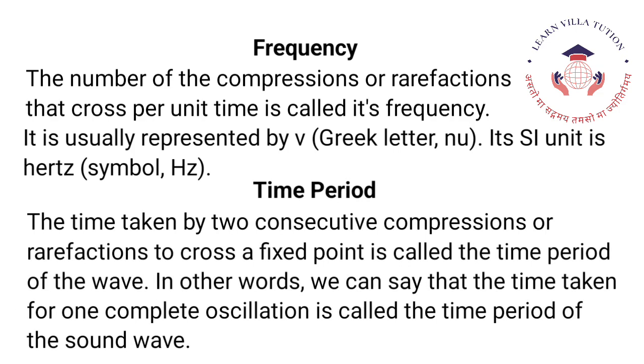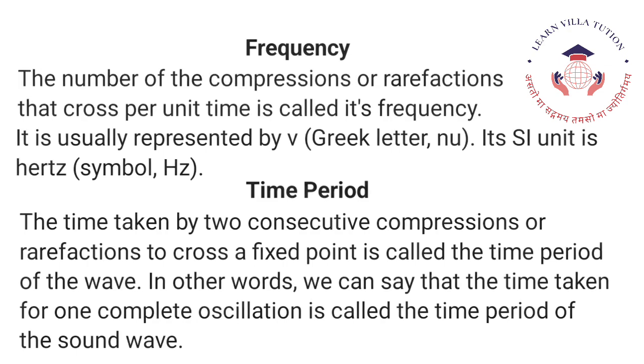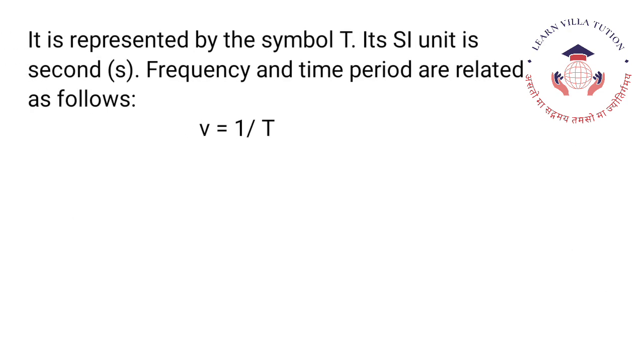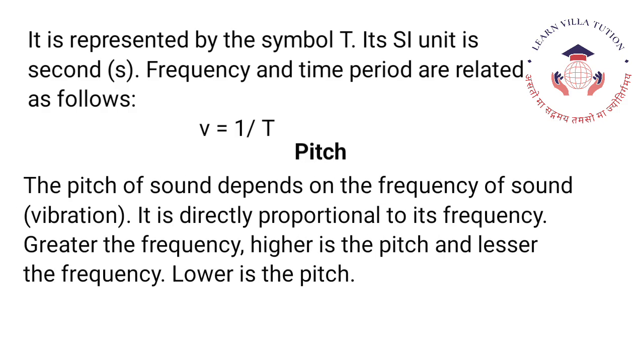Time period. The time taken by two consecutive compressions or rarefactions to cross a fixed point is called the time period of the wave. In other words, the time taken for one complete oscillation is called the time period of the sound wave. It is represented by the symbol T. Its SI unit is second. Frequency and time period are related as follows: ν is equal to 1 upon T.